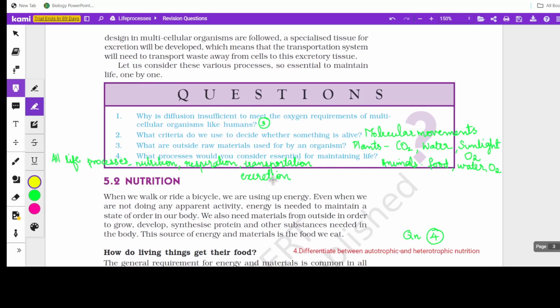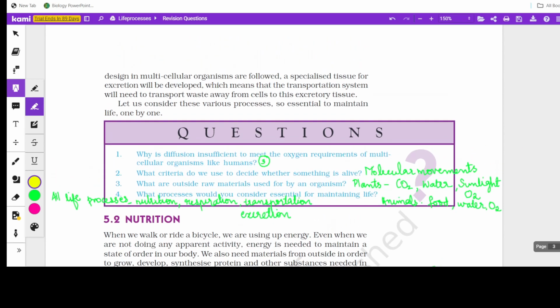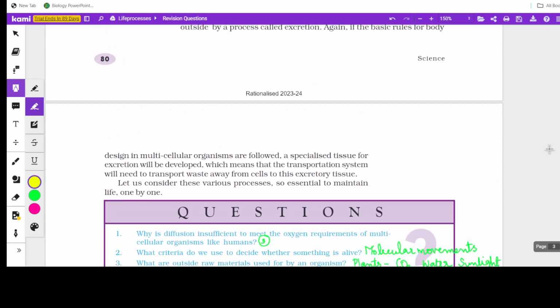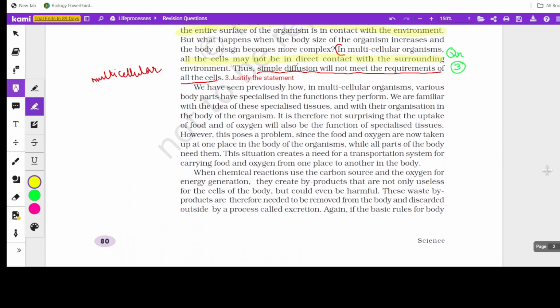So some of the in-text questions also shall be discussed here. So the first question is the one which we discussed now. Why is diffusion insufficient to meet the oxygen requirements of multicellular organisms like humans? So I believe you understood what I meant earlier, because the question frame which I made is different from the question frame here. Here I have made it as a justification, justifying the statement.